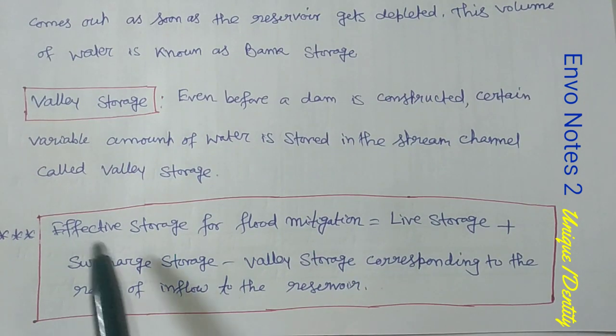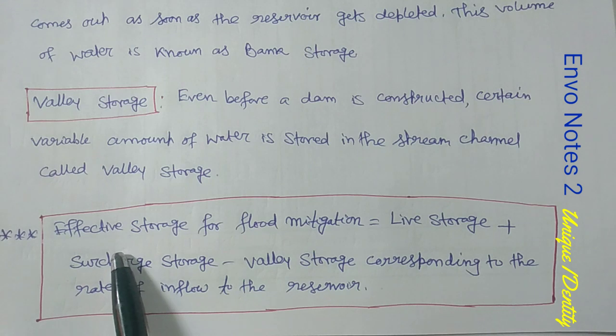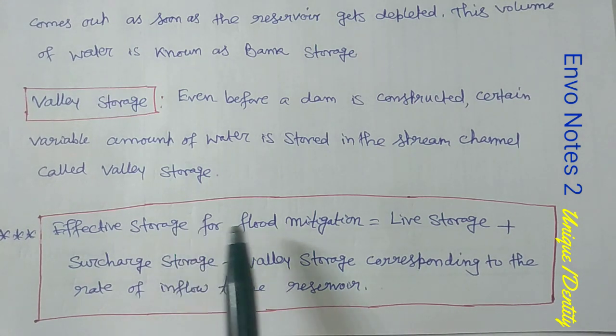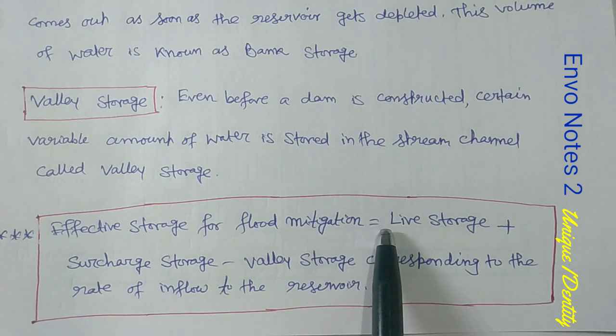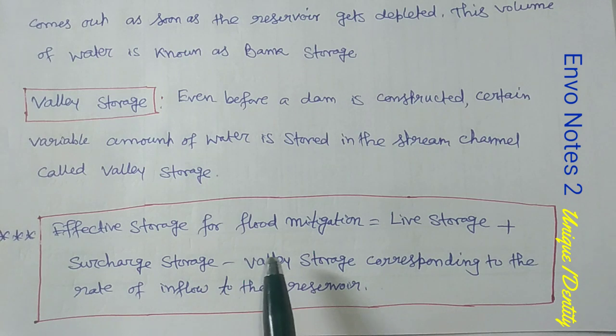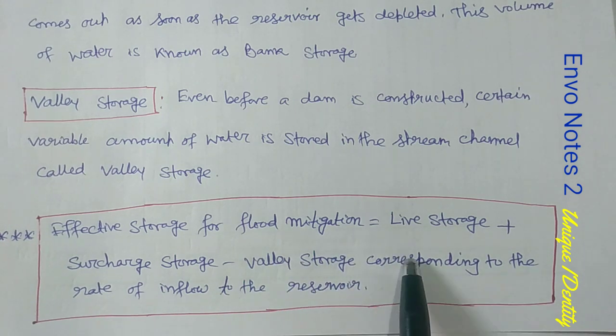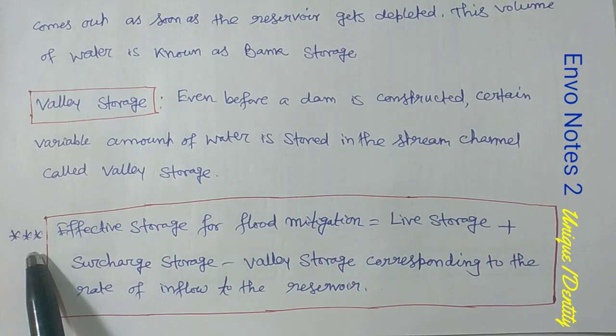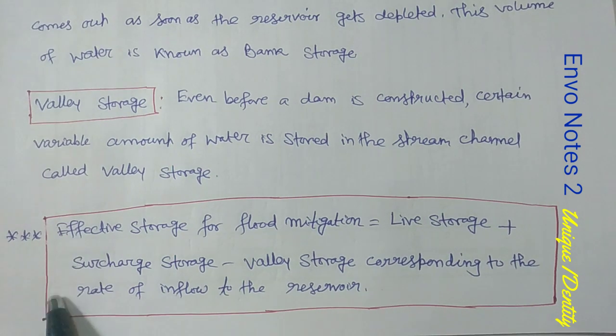Now, this is the ultimate expression that you should remember: effective storage for flood mitigation equals live storage plus surcharge storage minus valley storage, corresponding to the rate of inflow to the reservoir. I have given it a triple star.